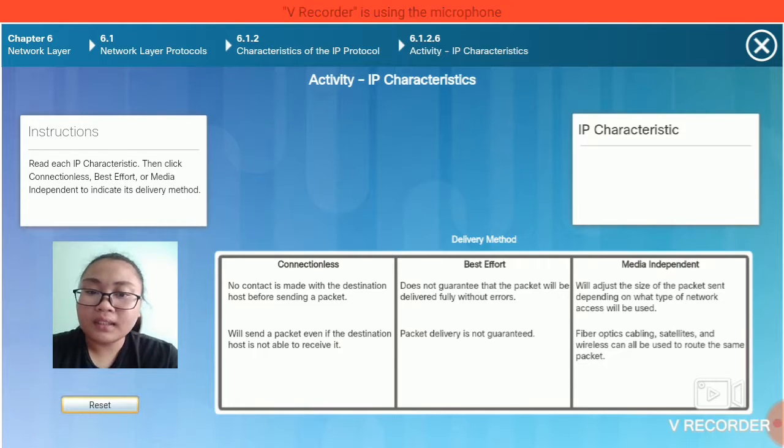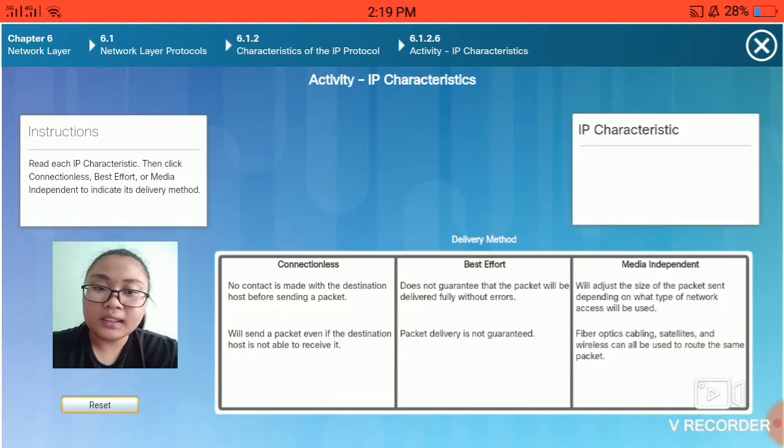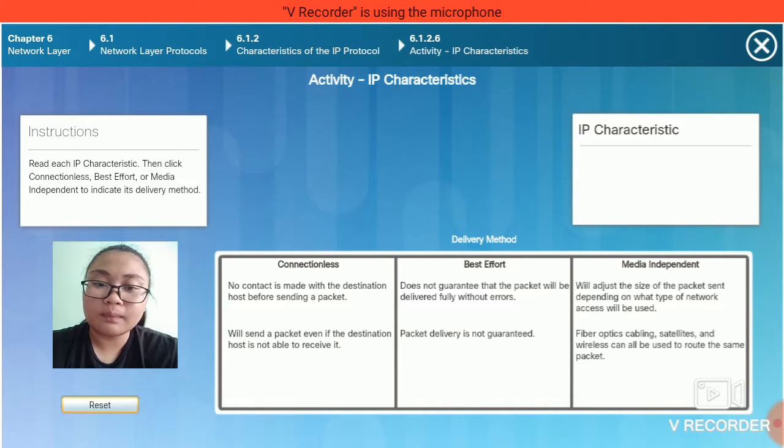IP best effort delivery. IP is often referred to as an unreliable or best effort delivery protocol. This does not mean that IP works properly sometimes and does not function well at other times, nor does it mean that it is a poor data communications protocol. Unreliable simply means that IP does not have the capability to manage and recover from undelivered or corrupt packets.